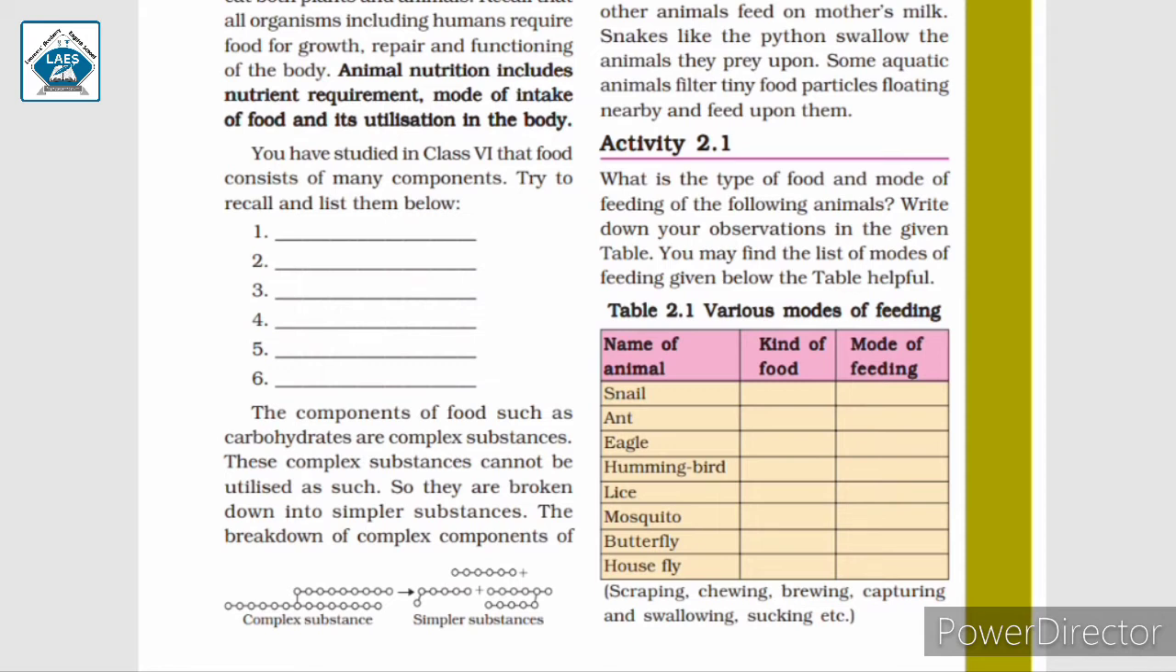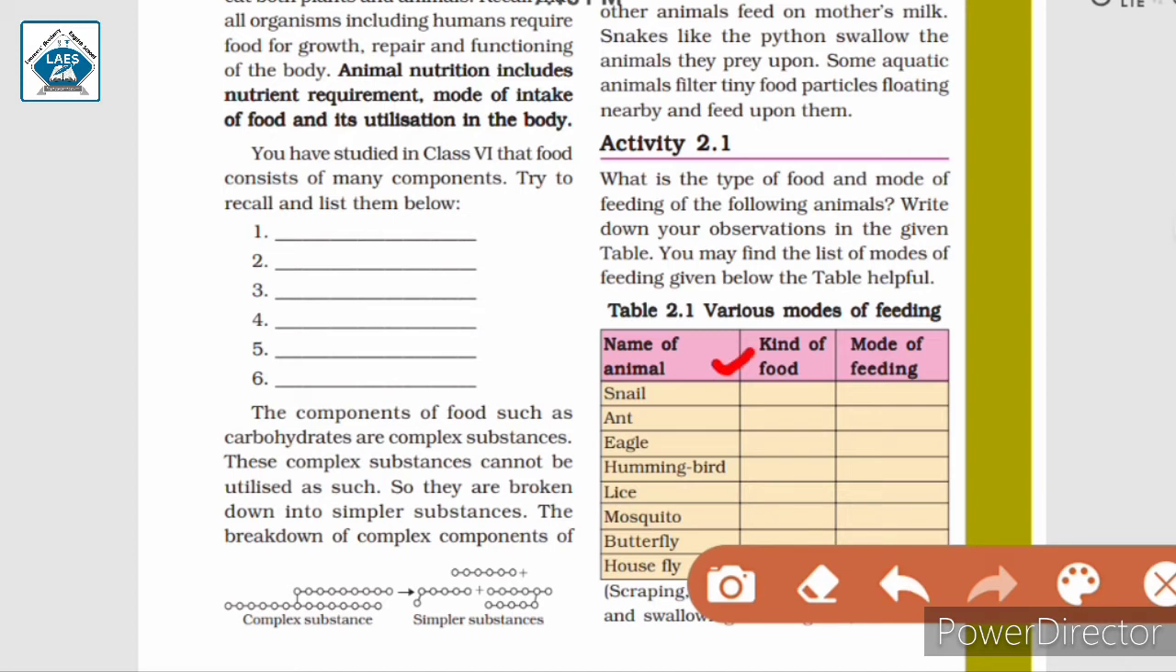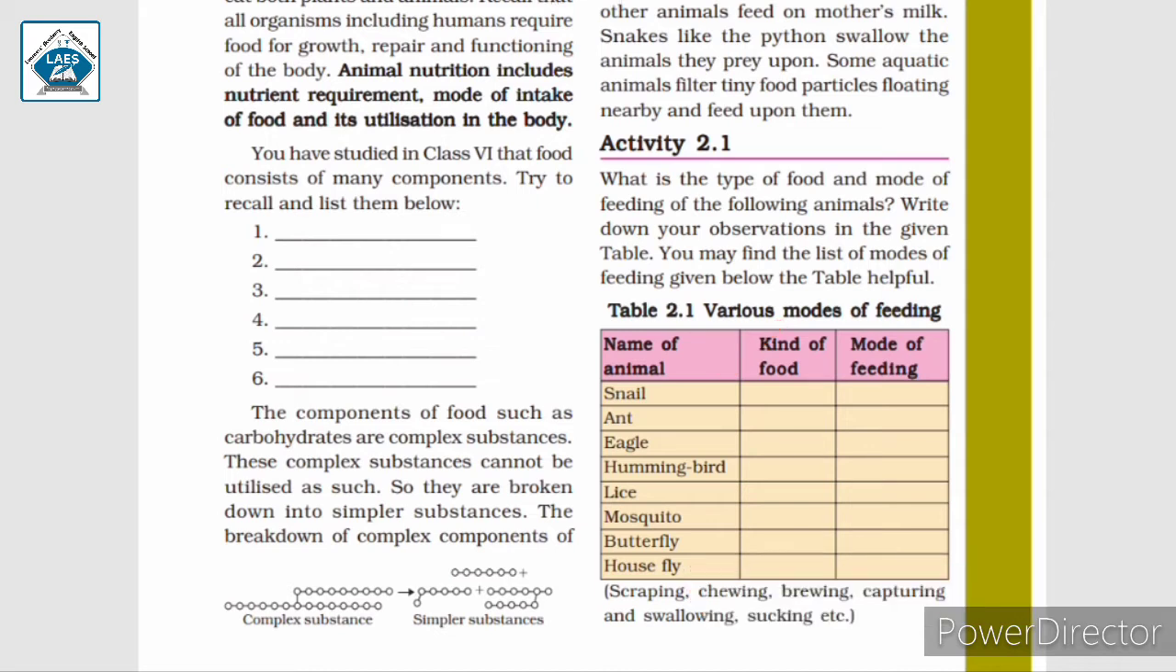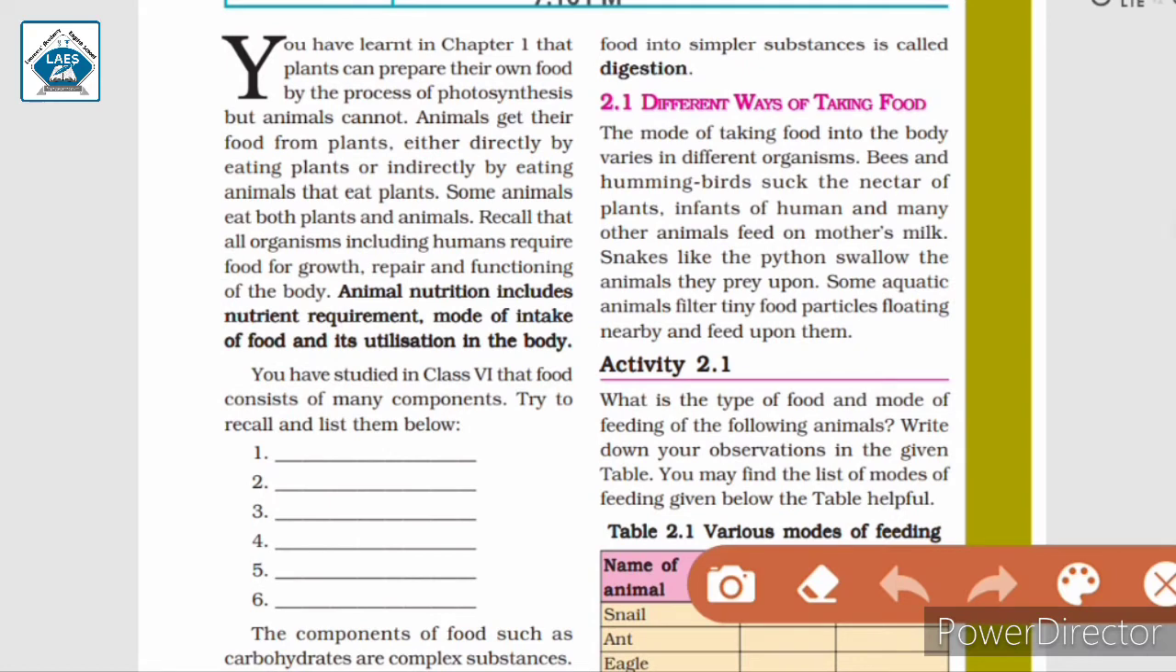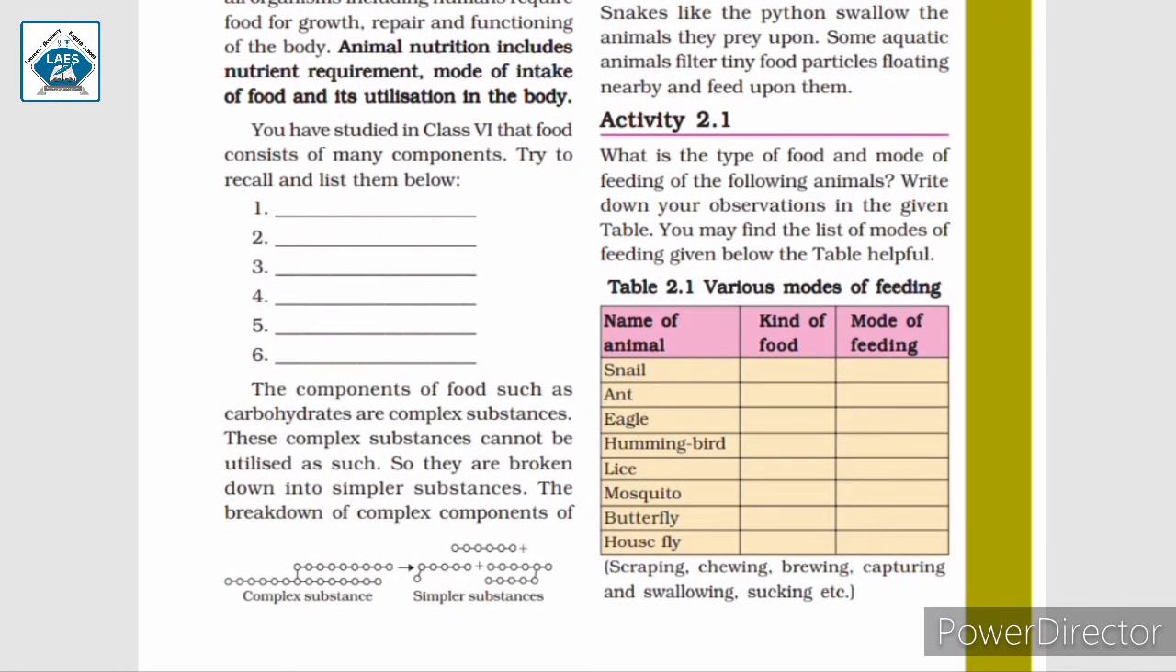Here we have to mention the type of food these animals eat, that is the kind of food these animals eat, and what their mode of feeding is, and write it down in the table. For snail it is leaves and insects and mode of feeding is scraping. And it is given for hummingbirds that hummingbirds suck the nectar of plants. So for hummingbird we have kind of food is nectar and mode of feeding is sucking. Similarly, you try to fill this table for other animals.